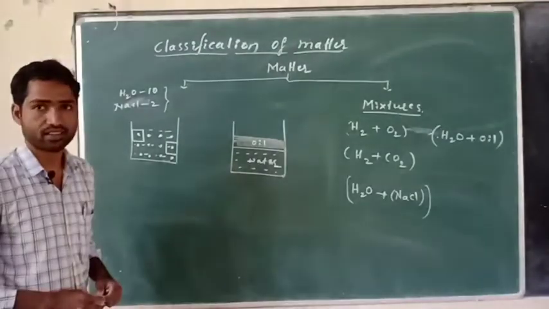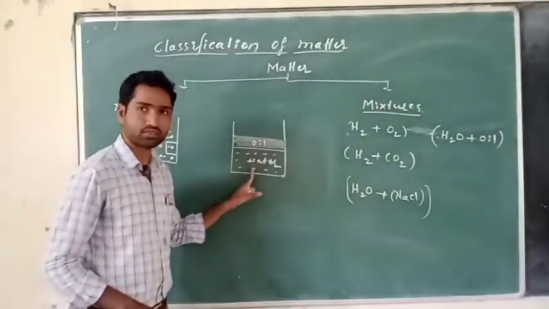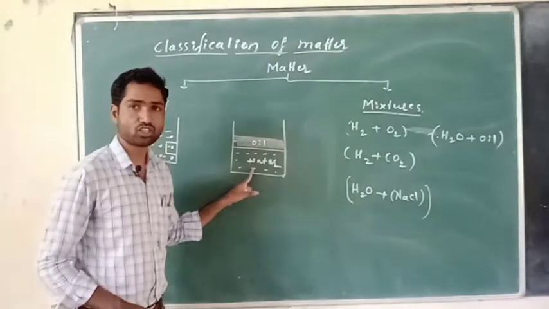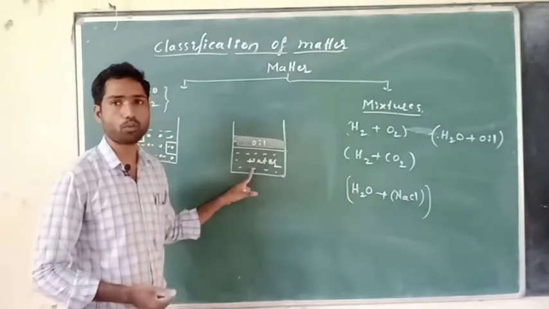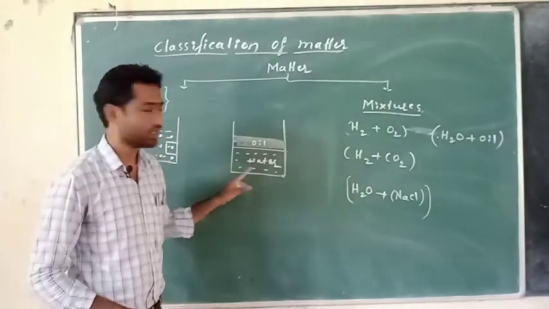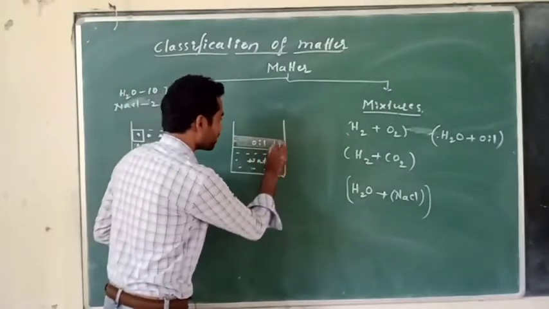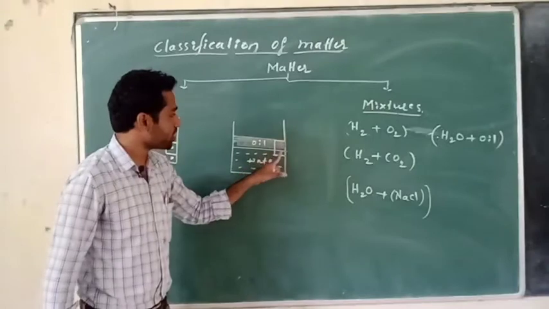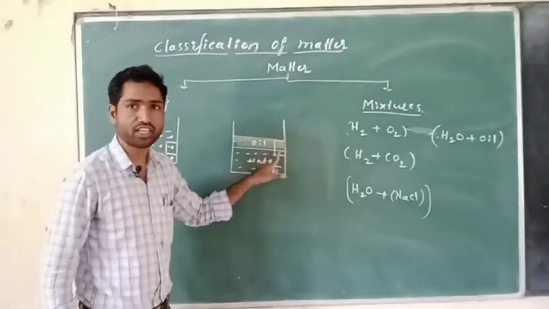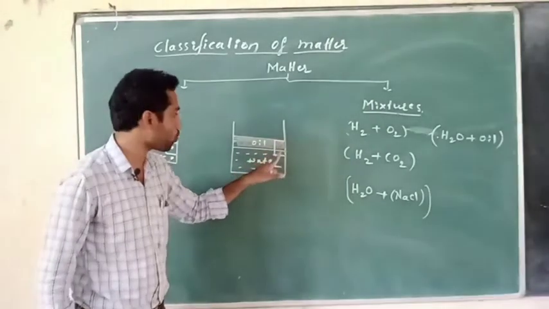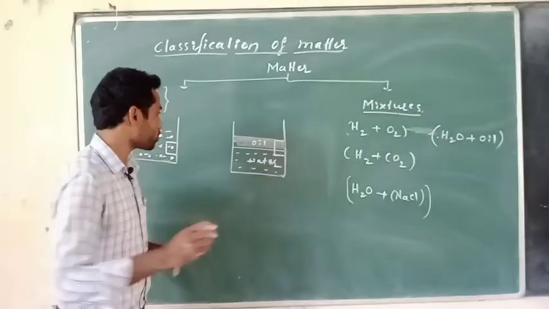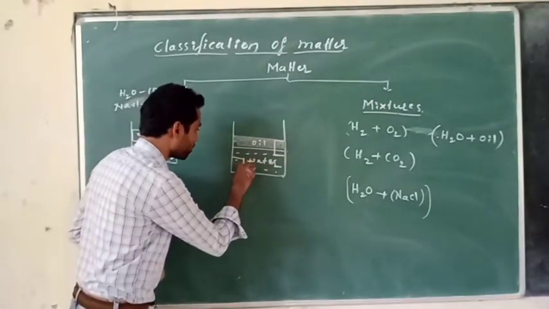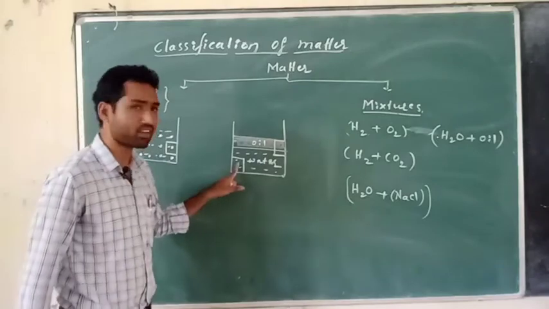So let us take oil and water mixture. It is also a mixture, right? We have mixed 2 components here, oil and water. So here I am going to take a small portion of this mixture. Here we have a certain composition: oil is more compared to water, right? So the same quantity of mixture I am going to take from this part of the mixture.